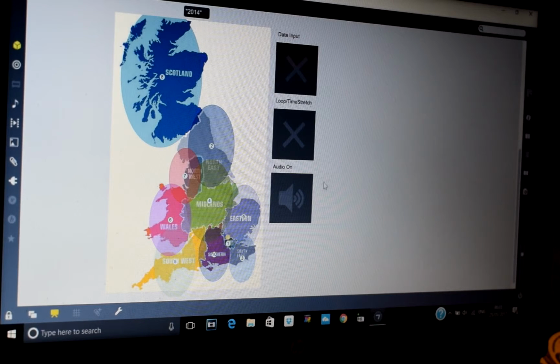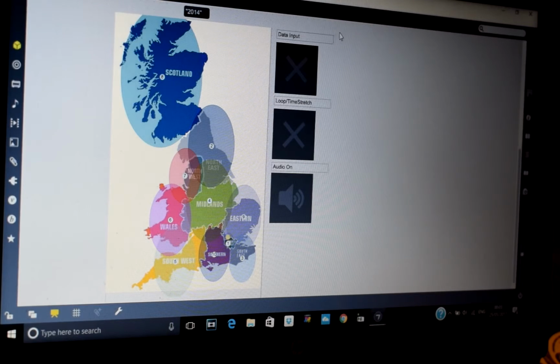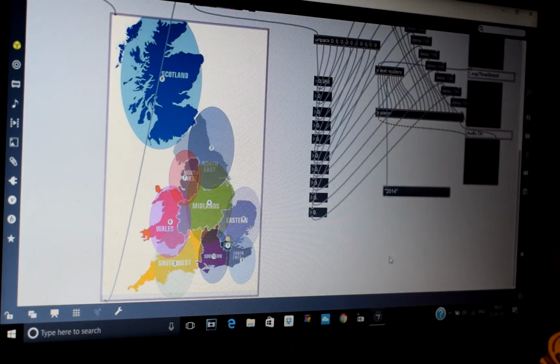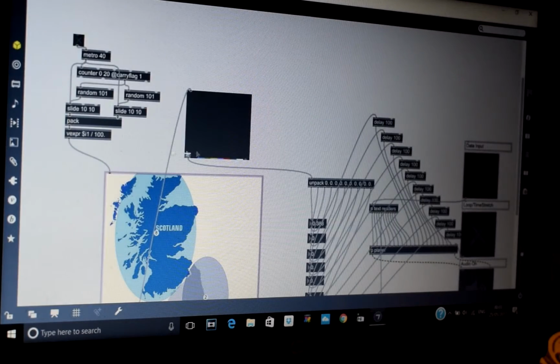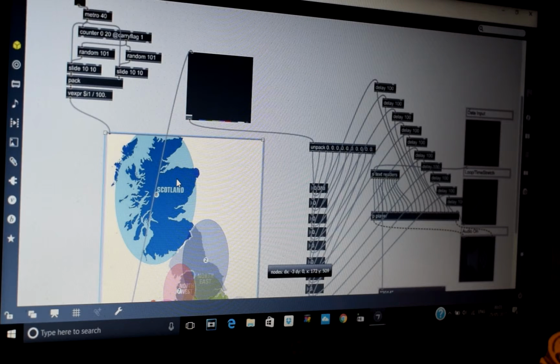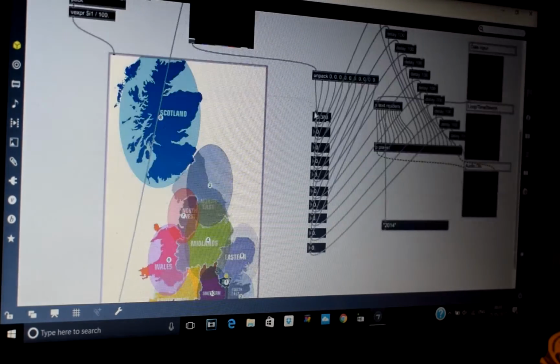So I'll just turn all these off a little bit. I'll put it back into edit mode. And as we can see, we've got the graph using zones to highlight the different regions. Then we unpack that information into just some simple number boxes.